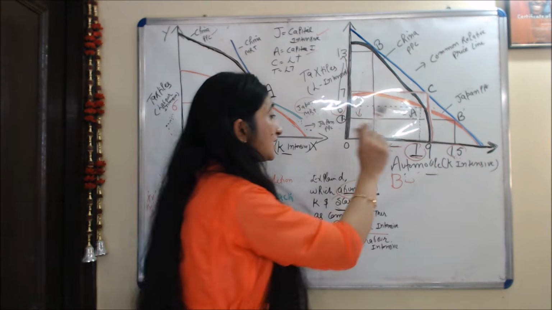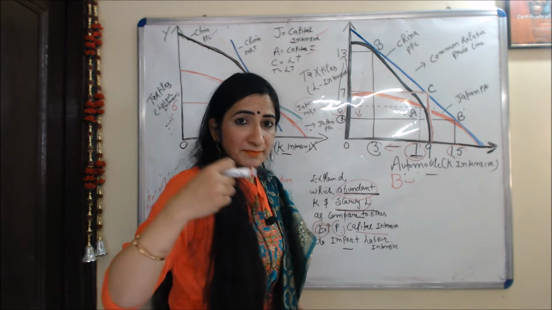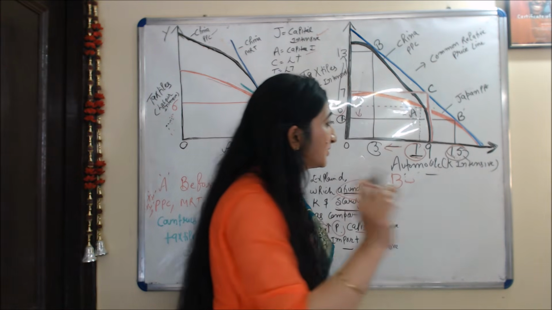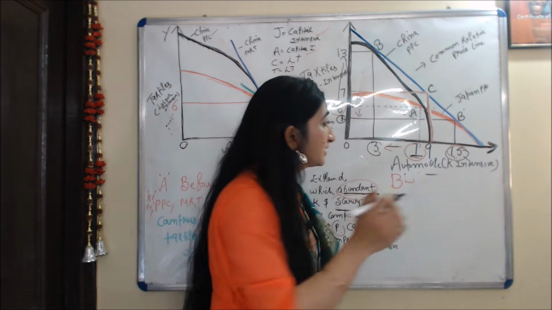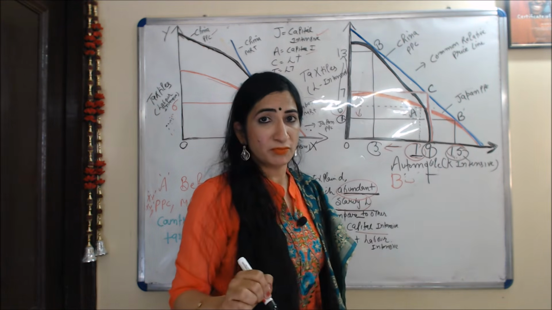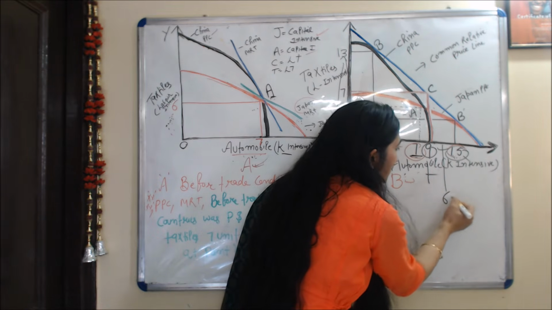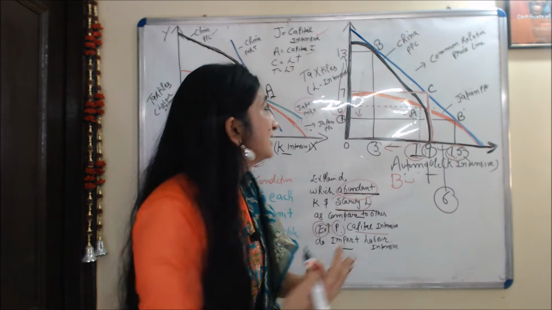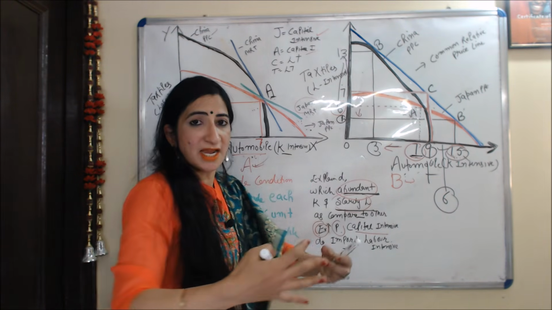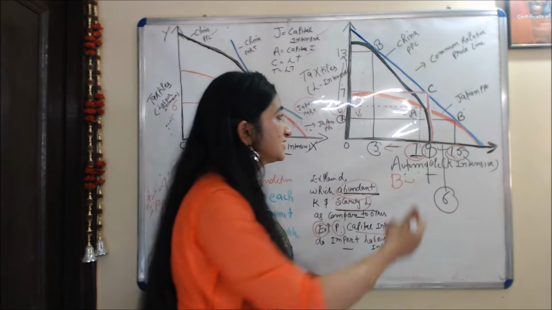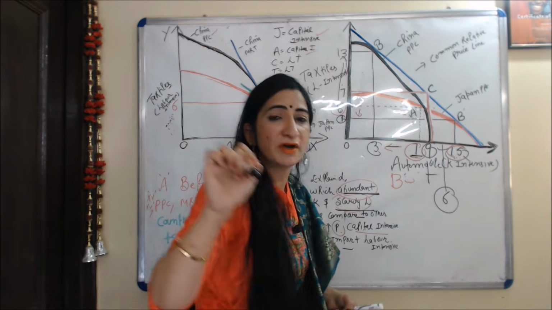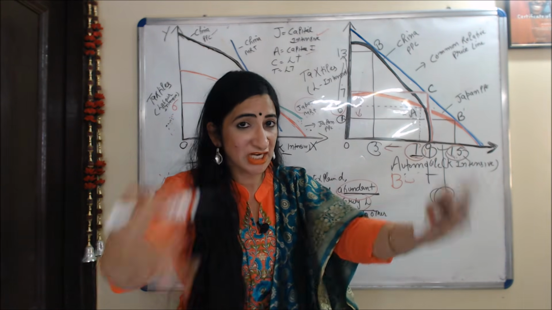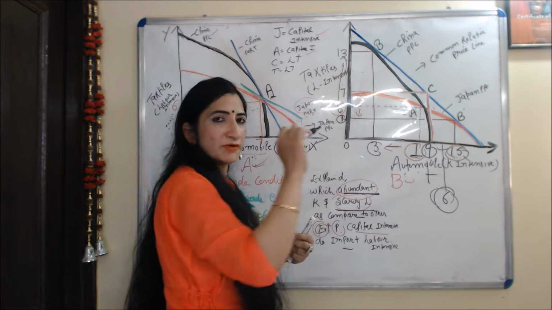Now after trade Japan is producing 15 units of automobile but consuming only 9 units, and the remaining 6 units Japan is exporting to China, and in exchange Japan is getting 6 units of textile from China.